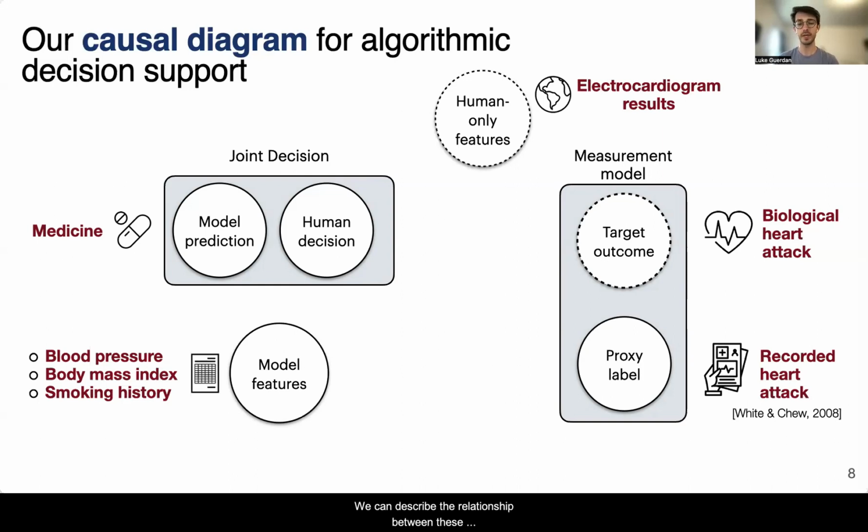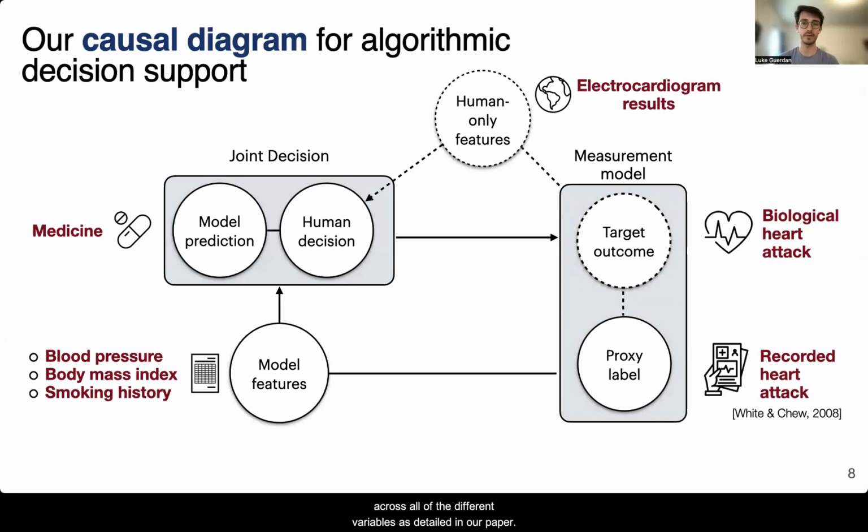We can describe the relationship between these nodes via connected edges. For instance, model features can influence both the model prediction and the human decision, while human-only features can only influence human decisions. We can extend this analysis to examine connections across all of the different variables, as detailed in our paper. While we've used heart attack prediction as a motivating example to introduce this diagram, this framework generalizes to many other real-world decision support tasks examined in the literature.